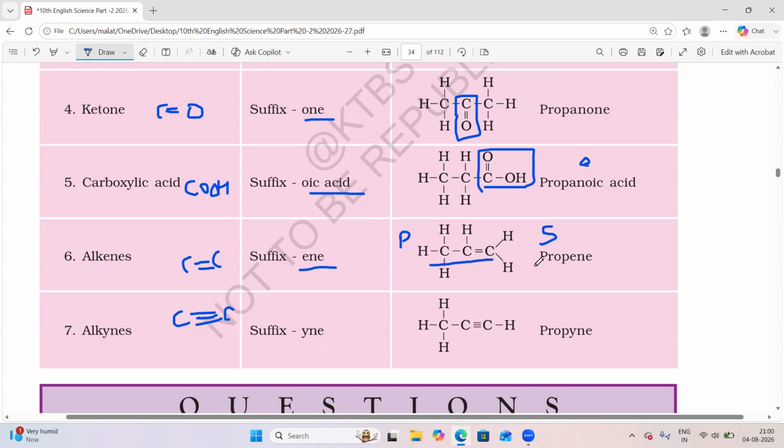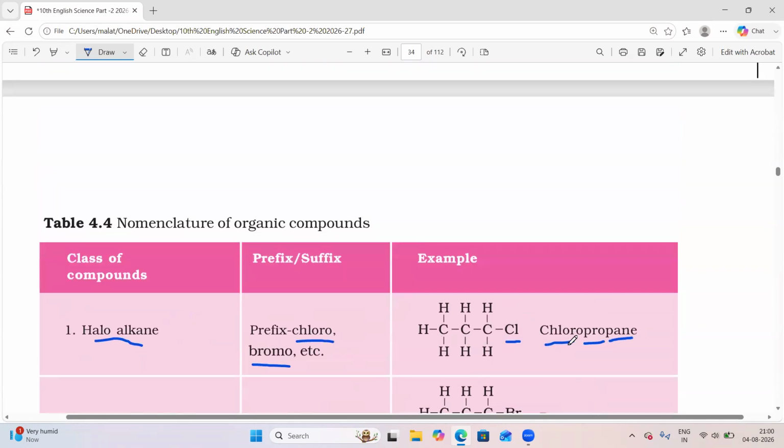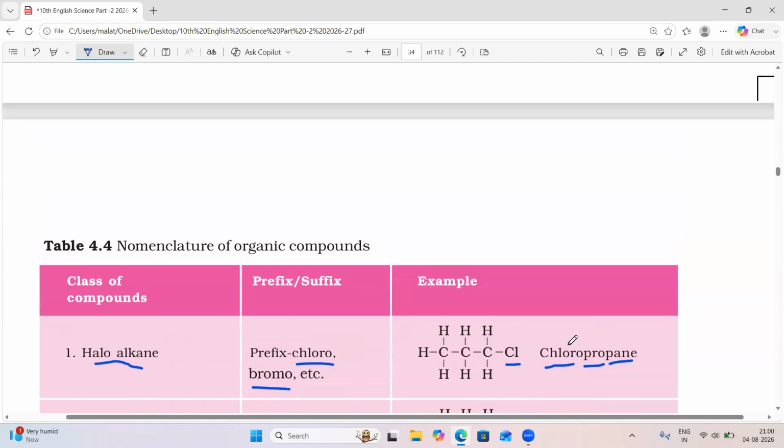So here it is an alkane, so you have to write ENE. Same thing here: if it is an alkyne, carbon-carbon having a triple bond, then you write YNE. So if you observe here, carbon-carbon having a triple bond, 3 carbon atoms will be present. It is propyne. So these rules are very important to understand the nomenclature of organic compounds.